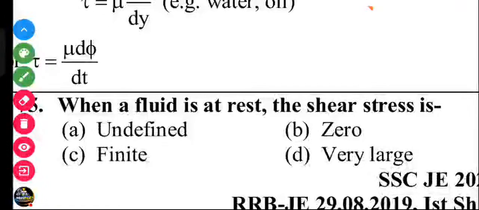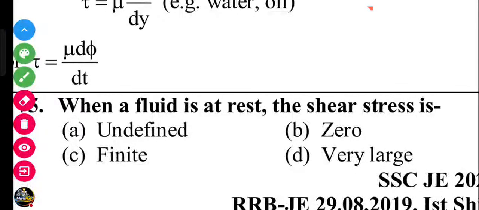Lecture of the fluid mechanics. We have already completed the 3 lectures of the fluid mechanics. Those who have not seen these videos, please go to the playlist and see the videos. Our target is to fully complete all the PYQs of the technical subject based on mechanical engineering. So let's start from question 75.